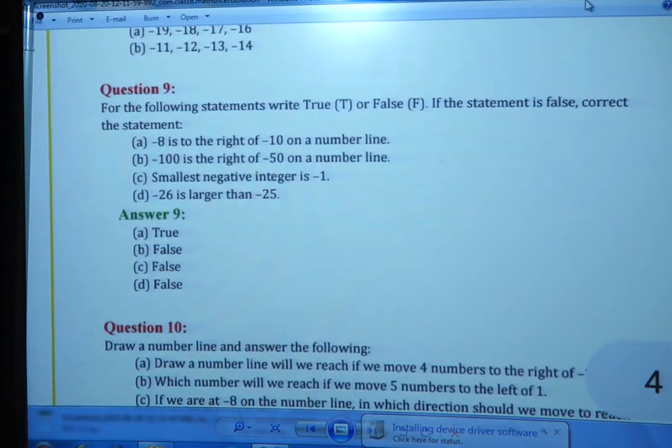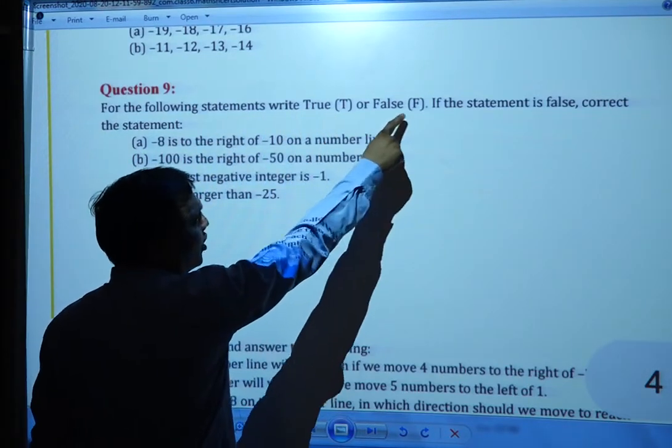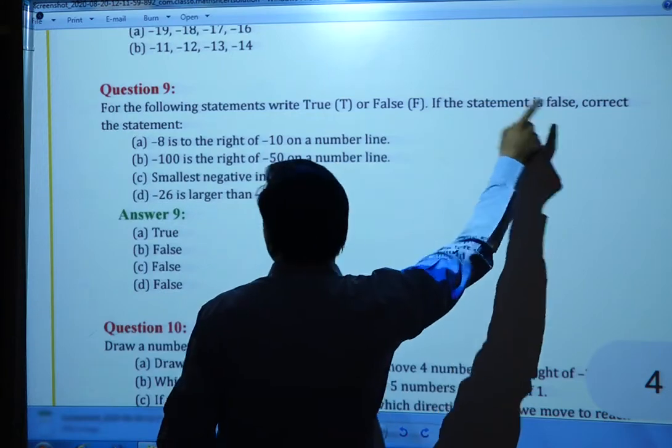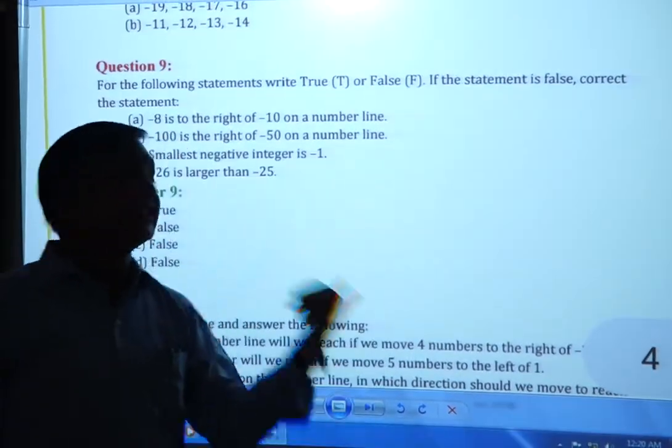Question number 9. For the following statements, write true or false. If the statement is false, correct the statement. You have to write true or false. If it is false, you have to correct it.